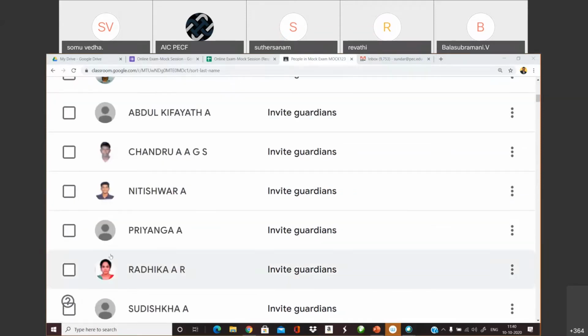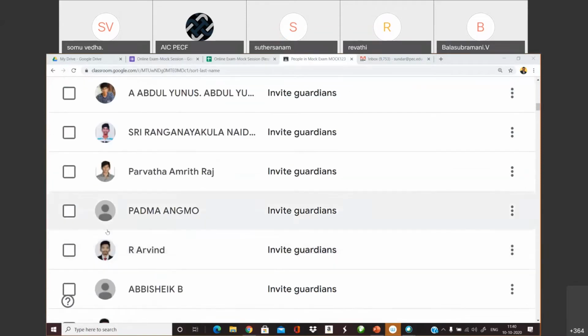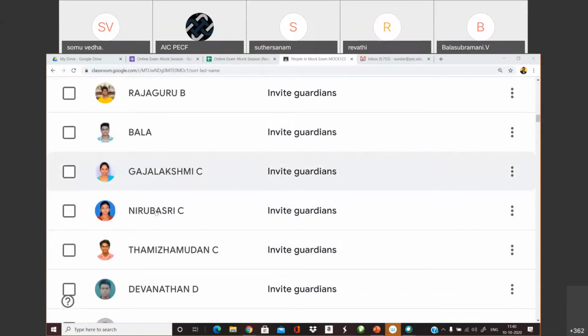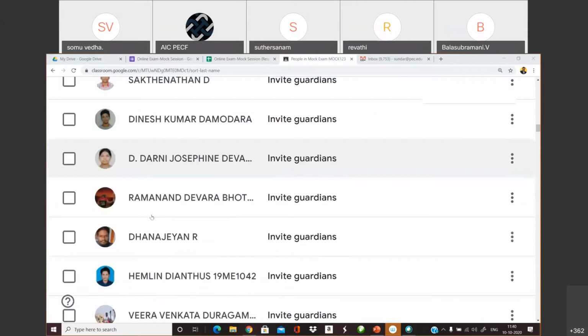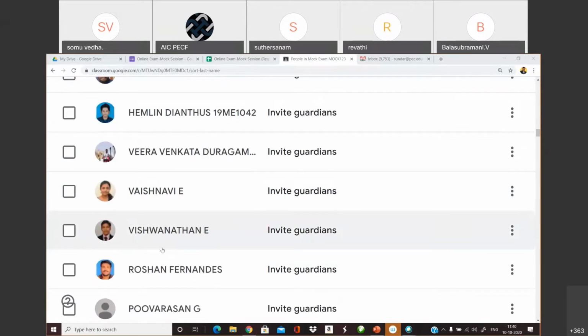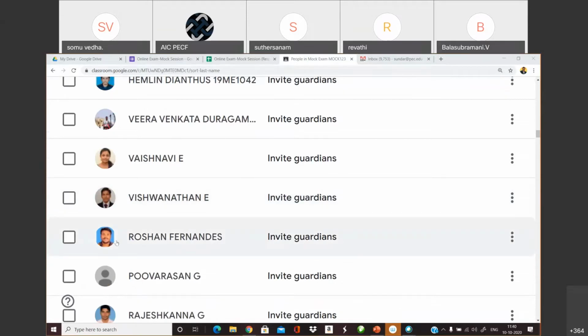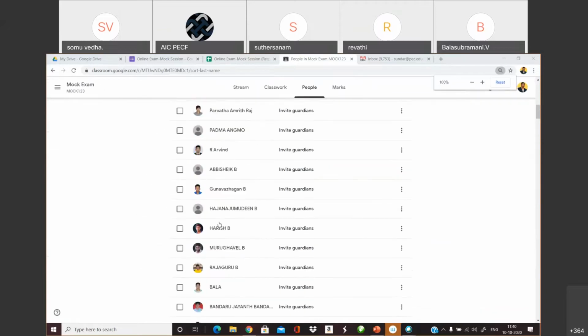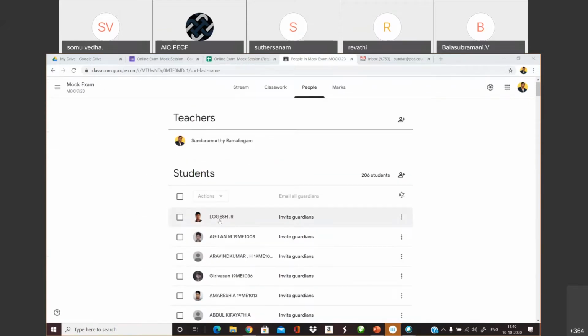Second, in the place of a photograph, don't put any other pictures like your favorite hero or somebody like that, or any flower or cricketer. See, Mr. Ramanathan has put a cricketer's profile picture here. Those things are not allowed. You need a clear visibility of your picture, because in a hall ticket you are supposed to paste your own photograph, not somebody else's. So all of you would upload your standard photograph here.